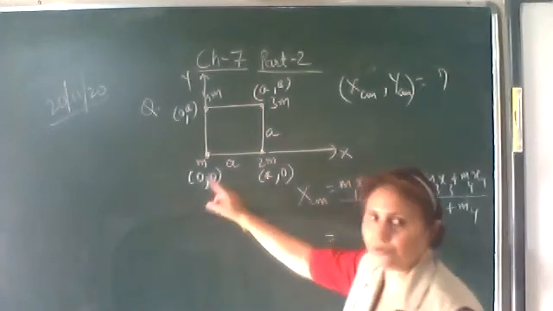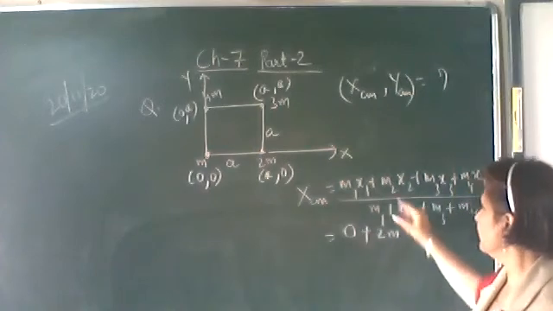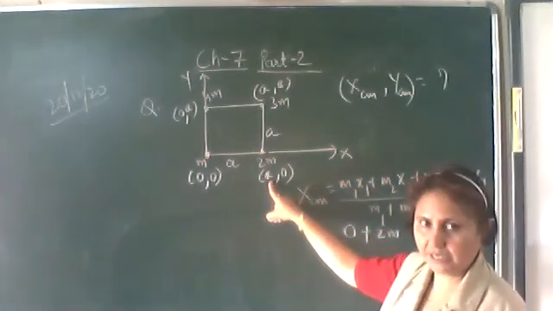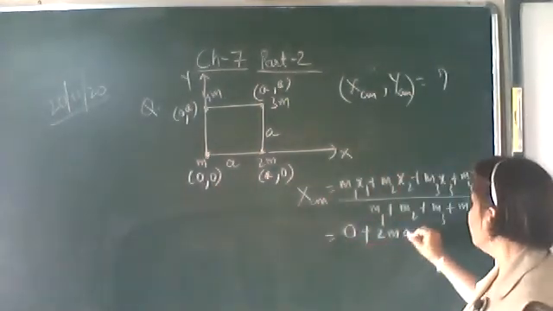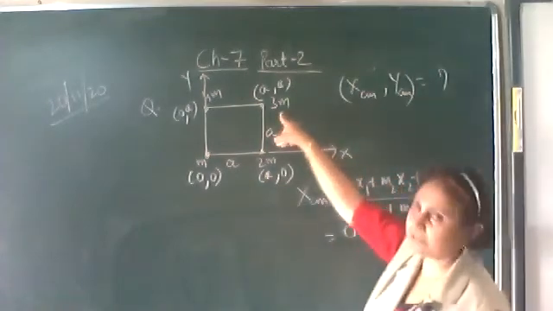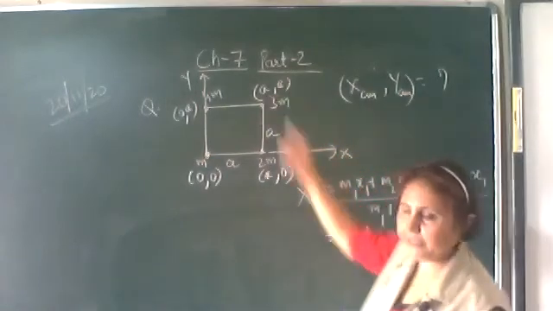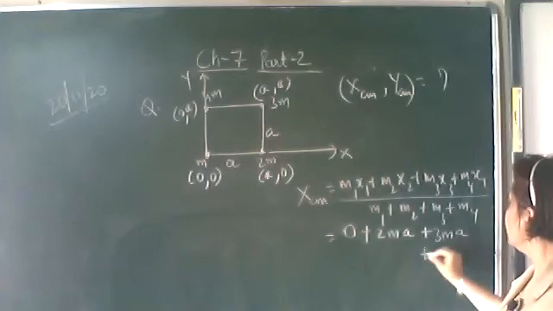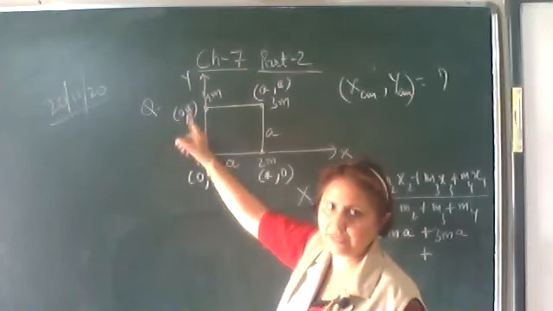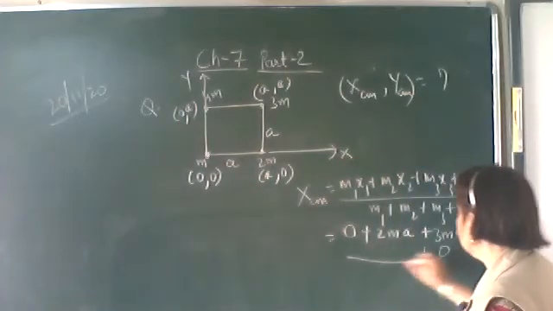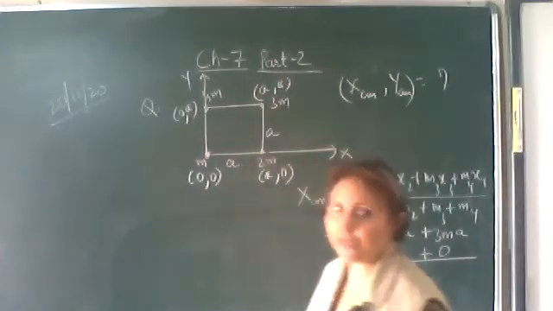X1 here is 0. So M1 into X1 is 0. M2 here is 2M. X2 here is A. So 2M into A. M3 here is 3M. X3 here is A. Plus M4, 4M into 0, as X4 is 0, upon M1 plus M2 plus M3 plus M4, that is M plus 2M plus 3M plus 4M.